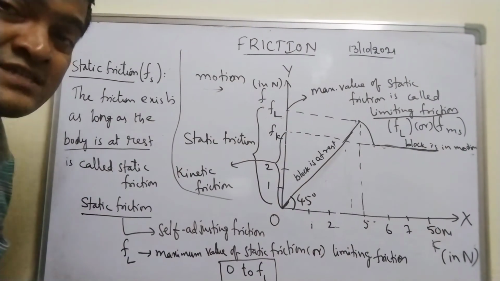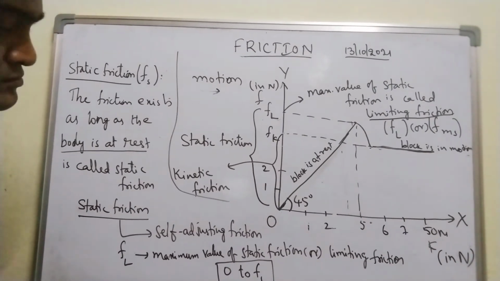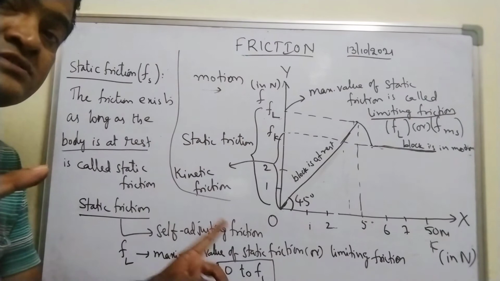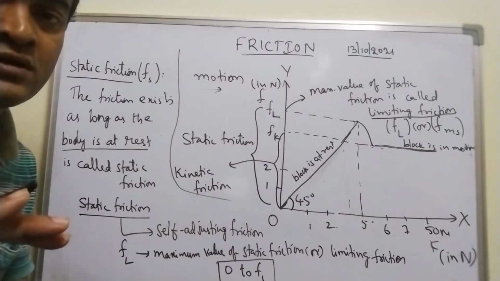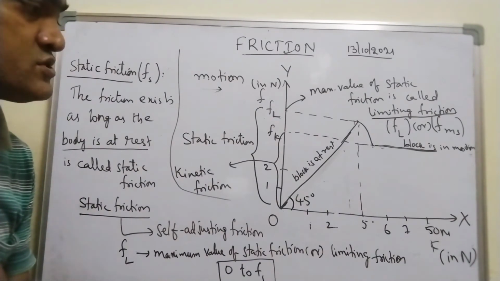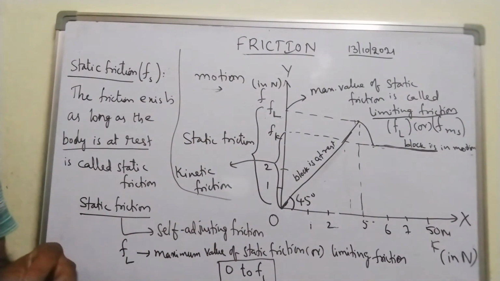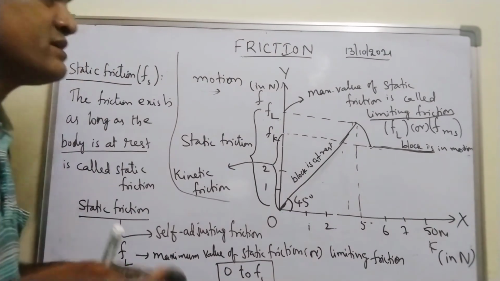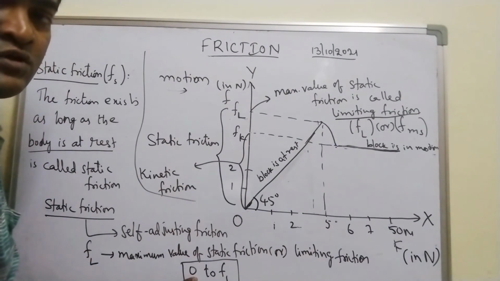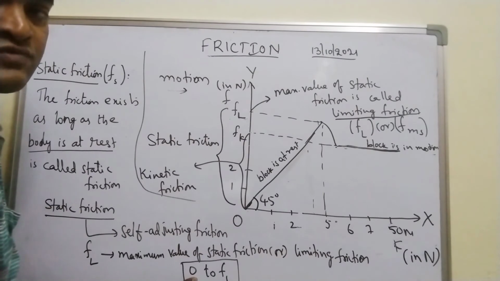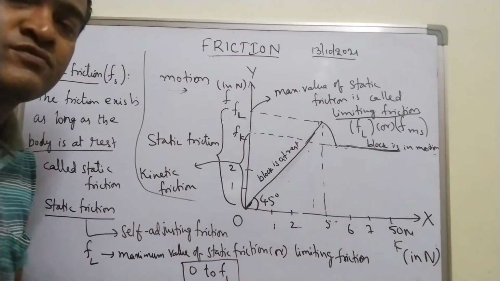Is there any formula for static friction? Specially, we don't have a formula, because its value is changing every time from 0 to FL. There is no such formula to write for static friction, but there is a formula for limiting friction. And what is the formula for limiting friction? Now let me write. From 0 to FL, if I increase the external force from 0 to 1 Newton, static friction also increased to 1 Newton.